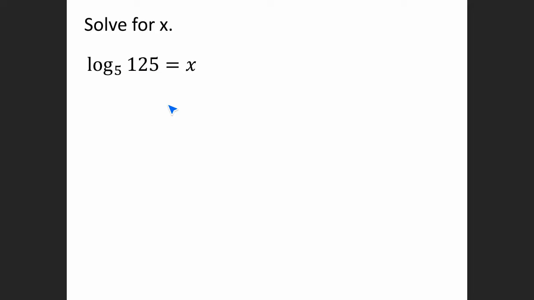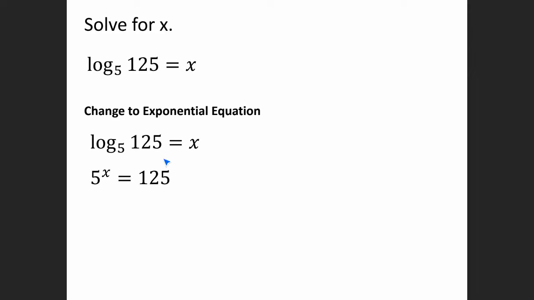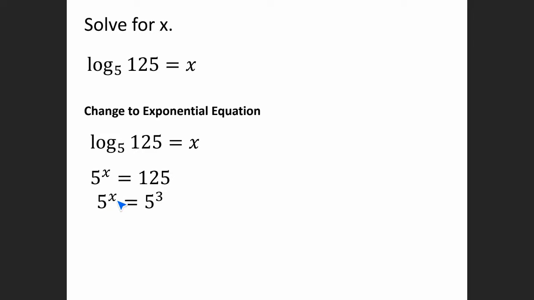A second way to do this is to change it to exponential form. If we do that, then we're going to end up with the base is 5. And I always like to say the log is equal to the exponent. So that means that x will be your exponent. And then we have 125. Then we can use the one-to-one property that you saw last week to change 125 as 5 cubed. The one-to-one property will allow us to set the exponents equal to each other since the bases are the same. So here my answer would be x equals 3.